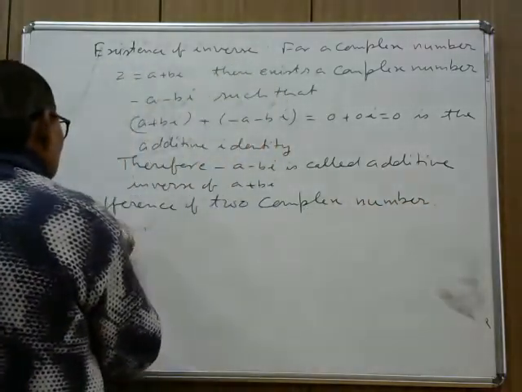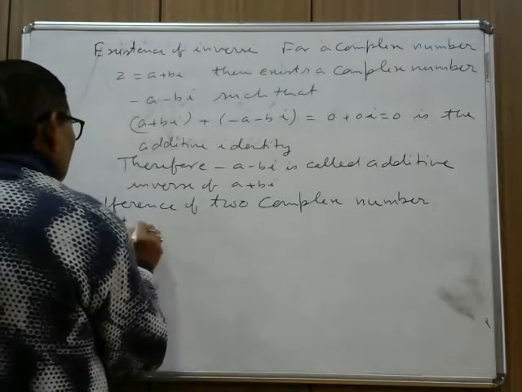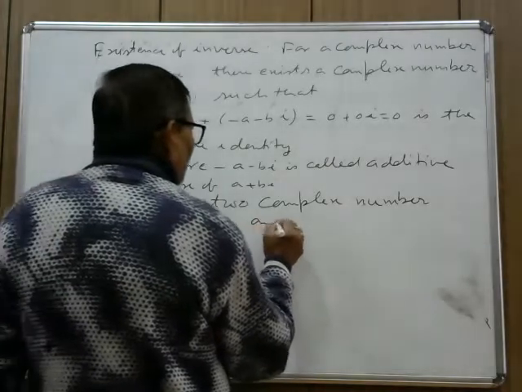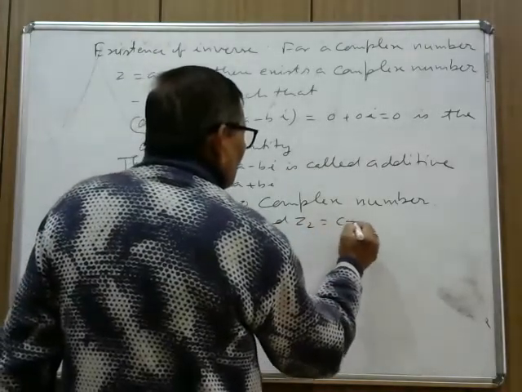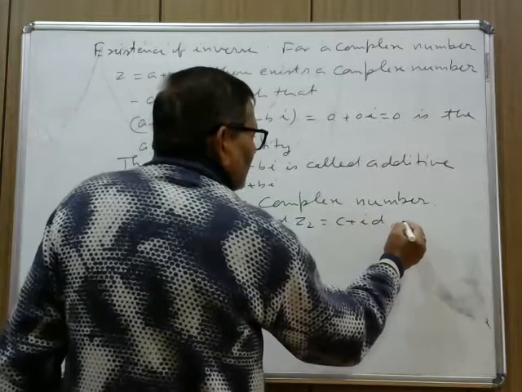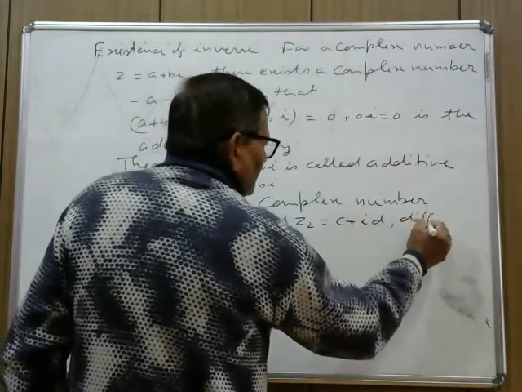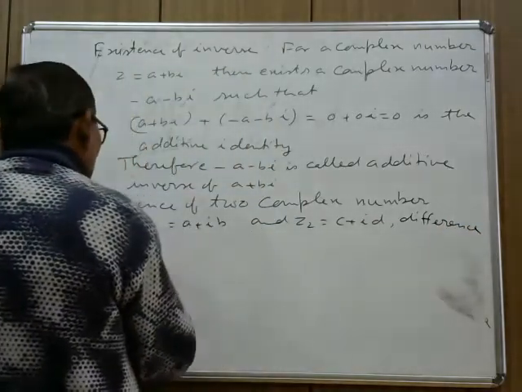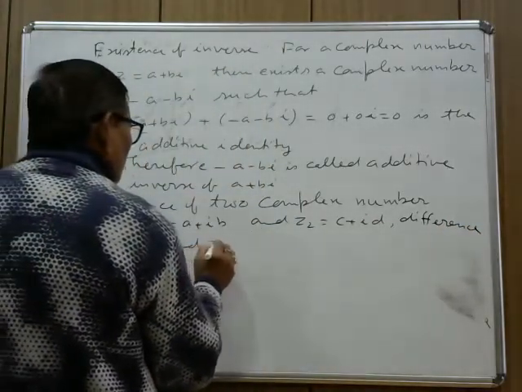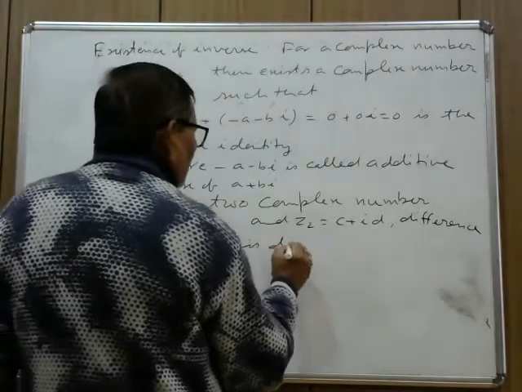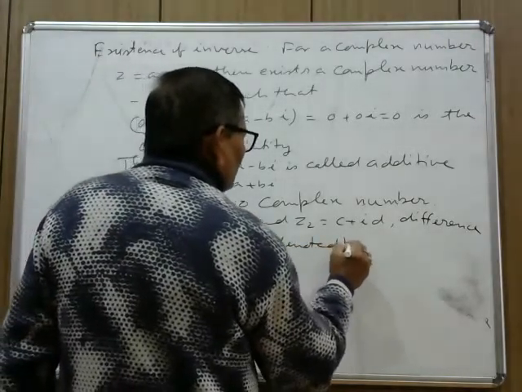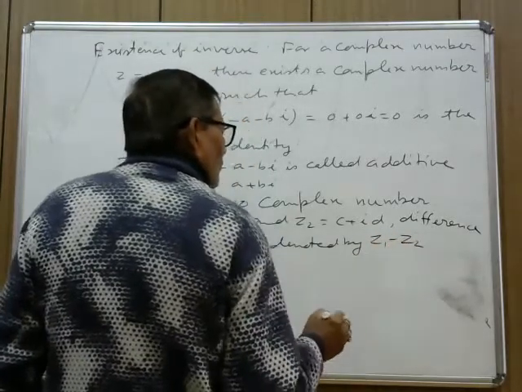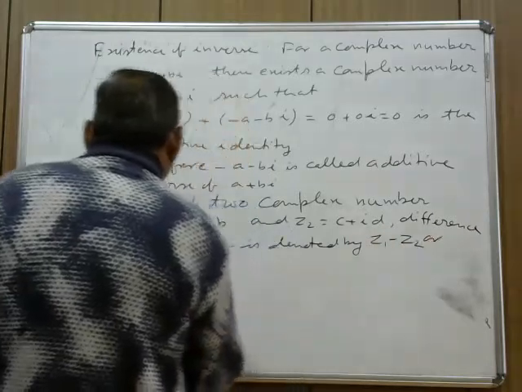Let Z1 equal to a plus ib and Z2 equal to c plus id. Difference of Z1 and Z2 is denoted by Z1 minus Z2 or Z2 minus Z1.